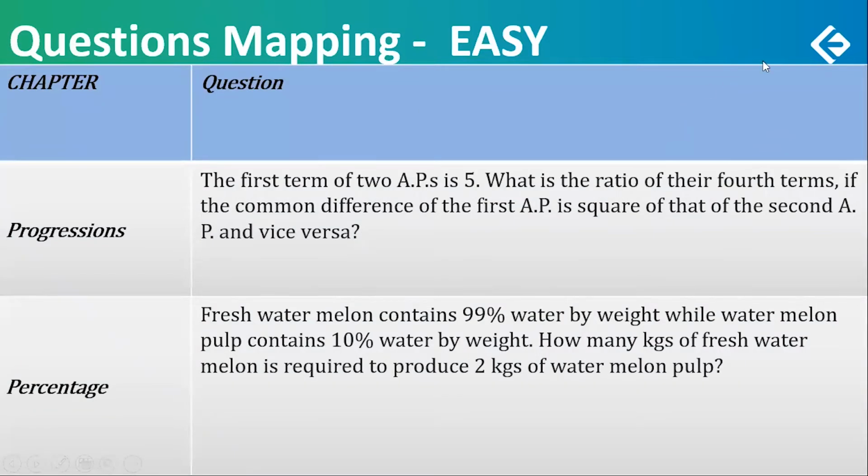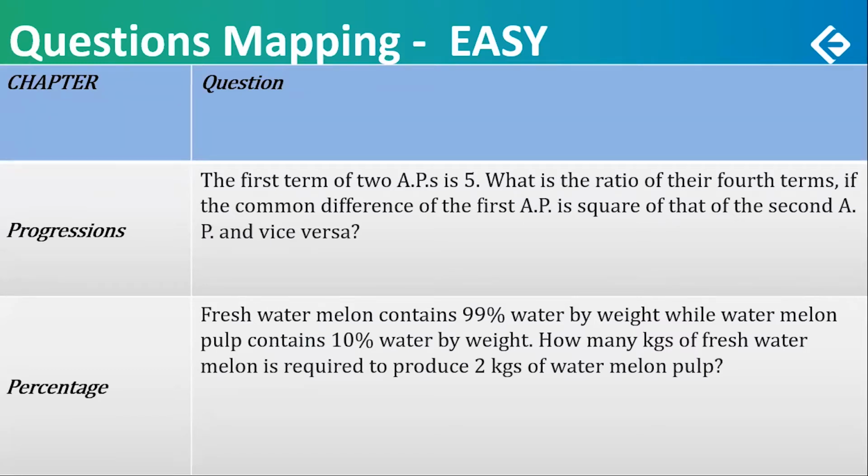The easy questions. 1 on progressions. Usually progressions is difficult, but this was a very easy one. The first term of 2 progressions is given as 5, and it is told that the common difference of the first is the square of the second AP and vice versa. That was very easy. That is what made it very easy. And now you have to just calculate the ratio of their 4th terms. Very easy. Nobody should have missed this question.